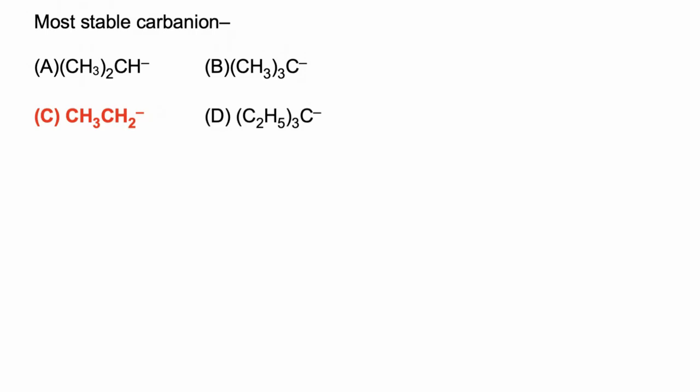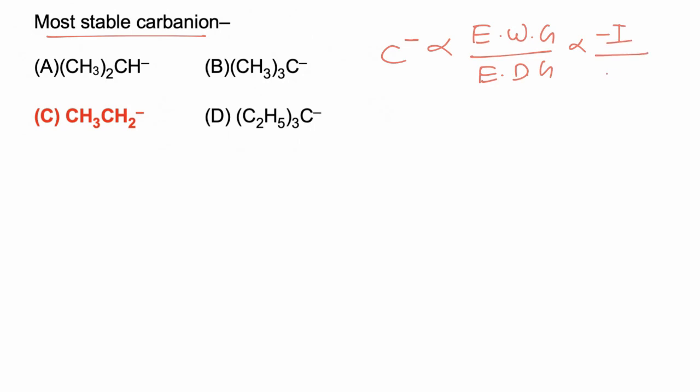In this question we have to identify the most stable carbanion among the given. Now carbanions are electron rich species having 8 electrons in the outermost shell. So any electron donating group will destabilize carbanion, while electron withdrawing group stabilizes carbanion. So if minus I groups are present, they will stabilize carbanion, while if plus I groups are present, they will destabilize carbanion. Now if we consider the first carbanion, this is a 2 degree carbanion.